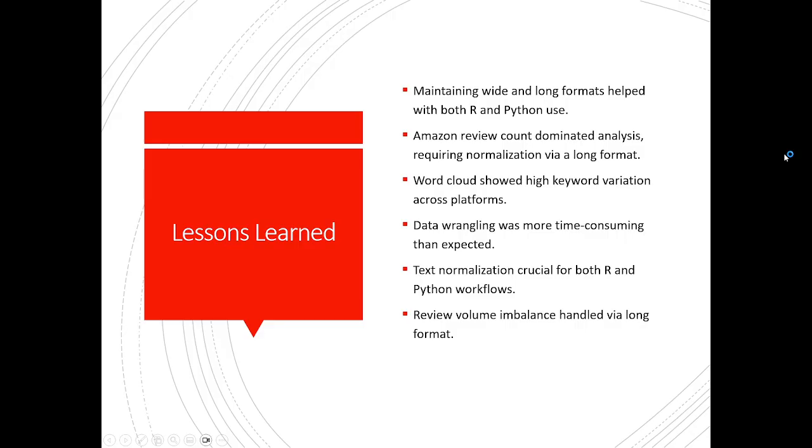As for lessons learned, maintaining wide and long formats helped with using both R and Python. Amazon review count dominated analysis, which required normalization via a long format. The word cloud shows high keyword variation across platforms that should be studied by stakeholders in order to determine any adjustments in user interface and assistance.